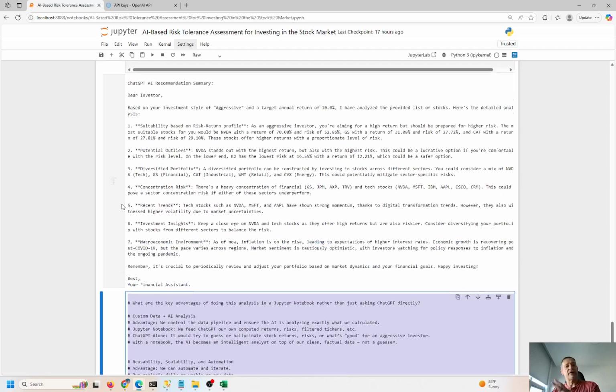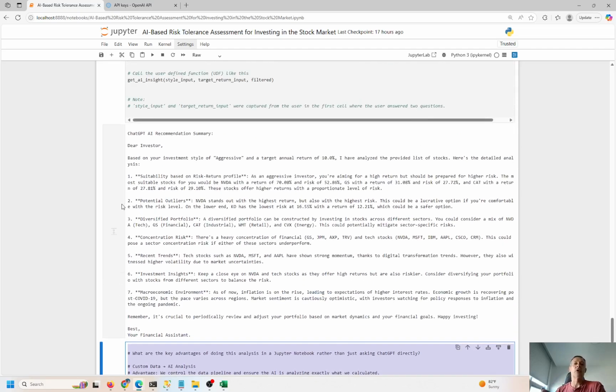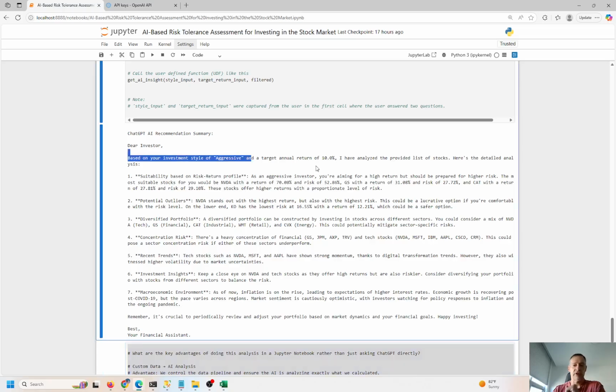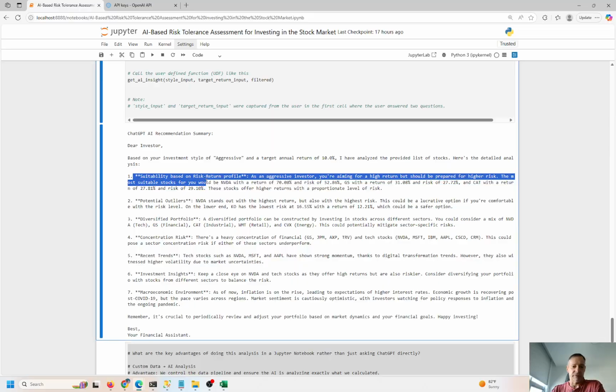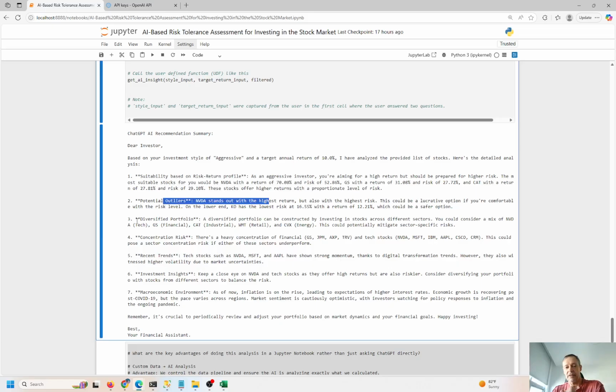So now we fed in more information and we get a more refined response back from ChatGPT. Okay, so based on your investment style of aggressive and target annual return of 10%, I've analyzed and provided a list of stocks. Here's a detailed analysis. Suitability based on risk return profile, so on and so forth. Potential outliers, so it goes into detail there. Diversified portfolio. I'm not going to read all of this, right? You guys can read for yourself. Concentration risk. So it talks about this point, right?